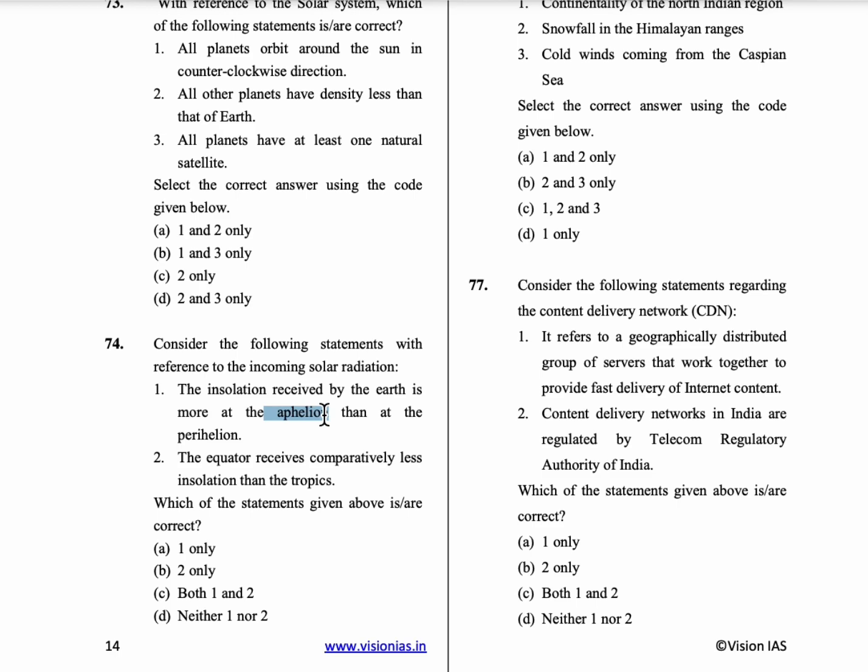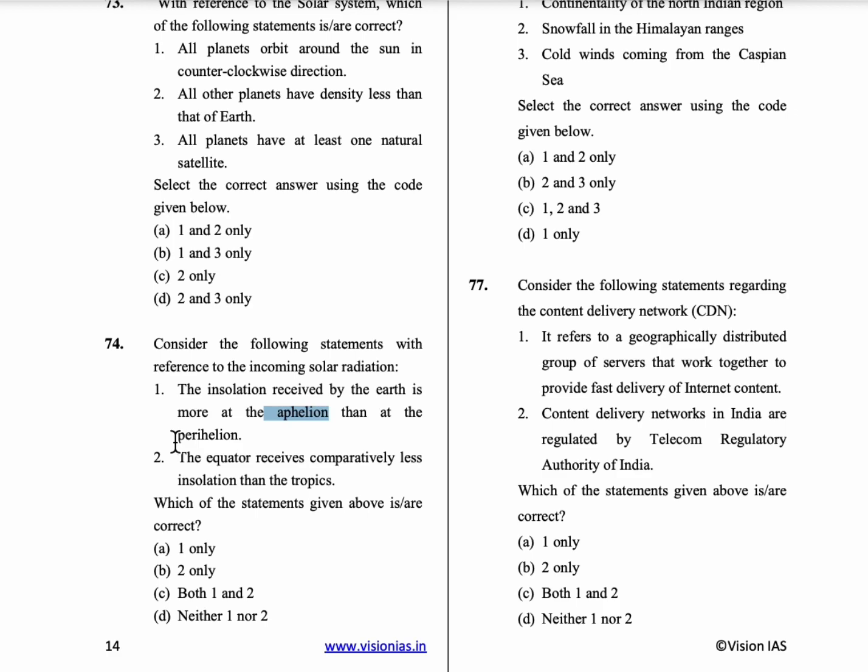And when the distance between earth and sun is minimum, that is called perihelion. So read this statement again: the insolation received by the earth is more at aphelion. No. When the earth is at the closest point, that is at the perihelion position, then the insolation will be more. So first statement is wrong.